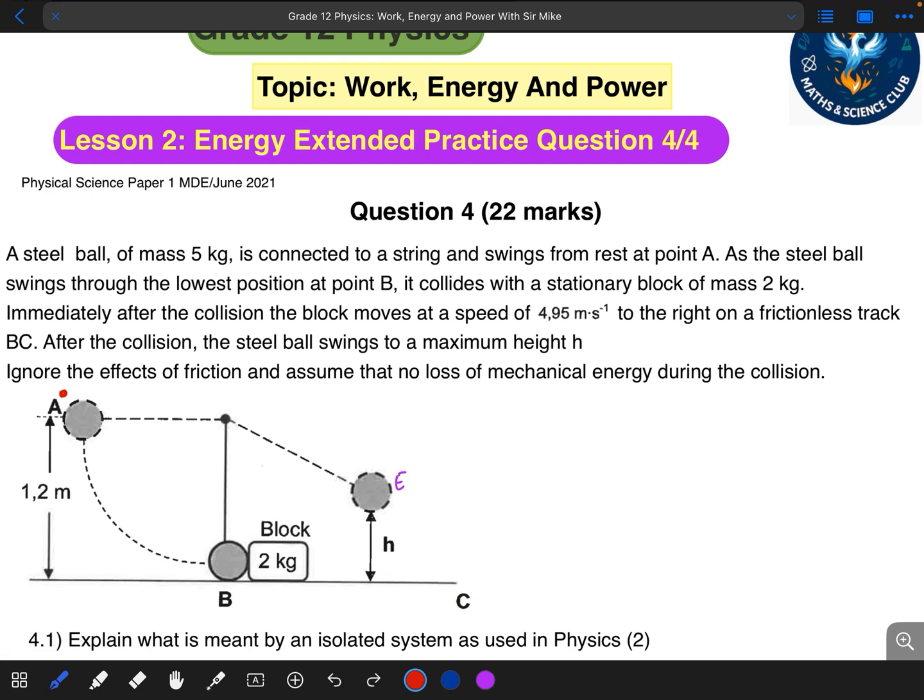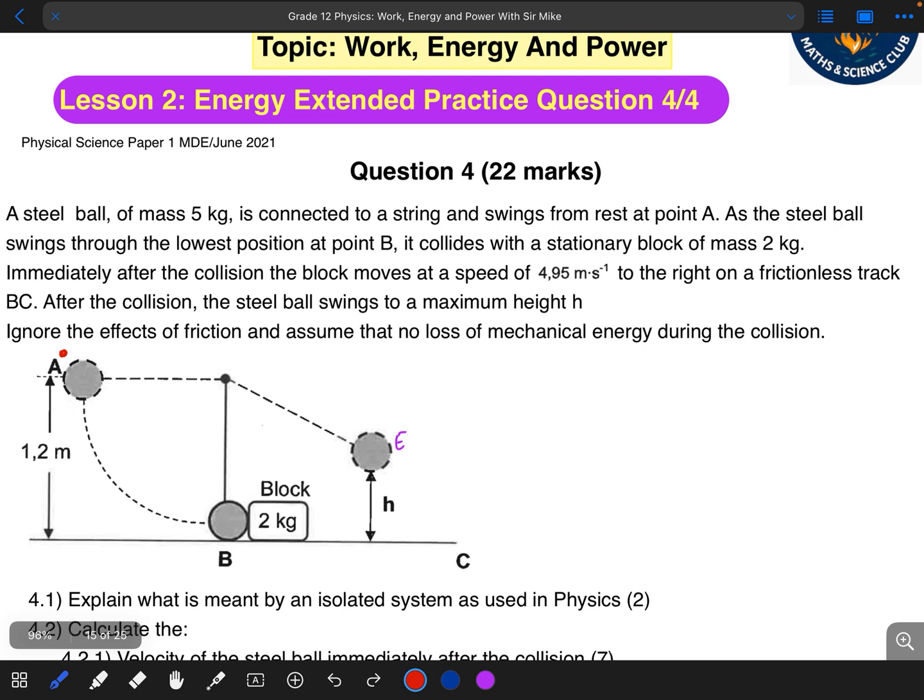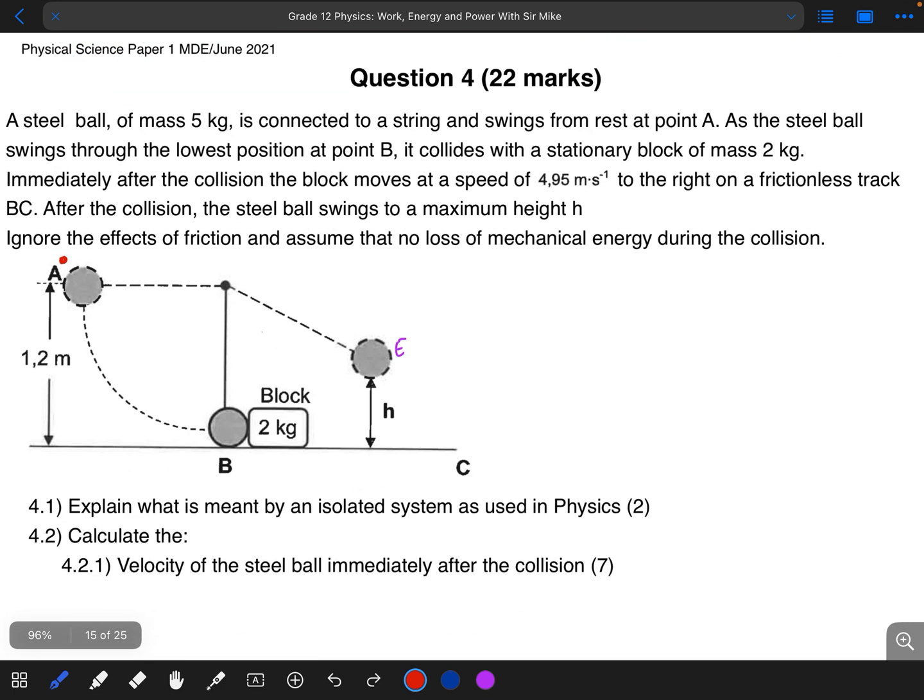After the collision, the steel ball swings to a maximum height, which is h. They say to ignore the effects of friction and assume that there is no loss of mechanical energy during the collision.